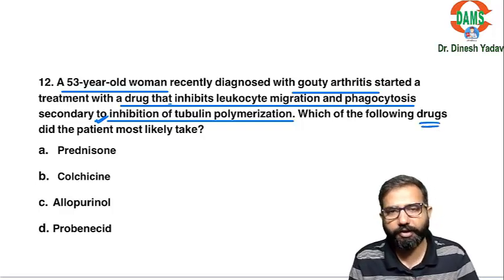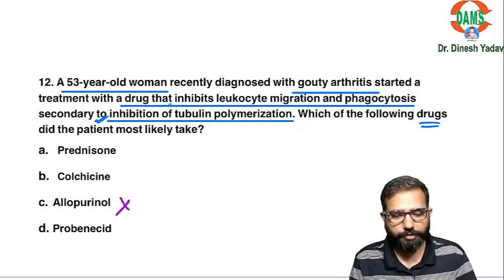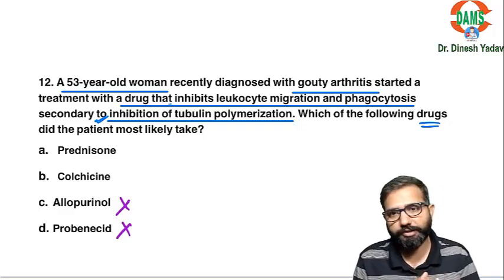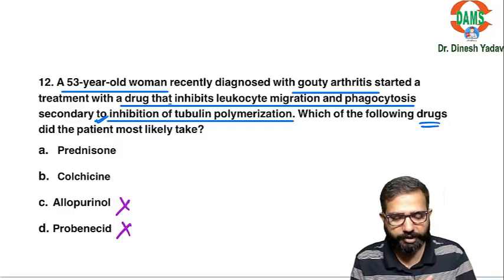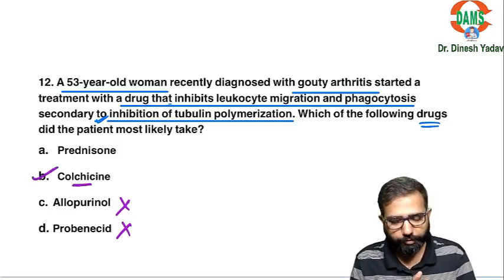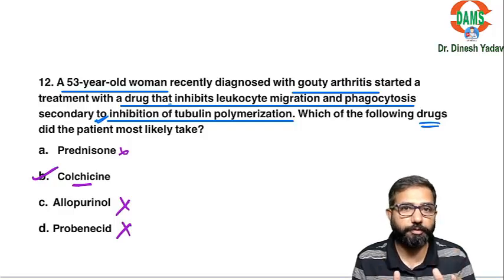So it is an anti-inflammatory drug, so these are out. These are for chronic gout, they are not anti-inflammatory. Allopurinol decreases uric acid synthesis. Probenecid causes the excretion of uric acid. Now these are anti-inflammatory, but the drug which inhibits tubulin microtubules is colchicine. Interleukins are inhibited by prednisolone. Colchicine inhibits tubulin polymerization, microtubules, and chemotaxis.